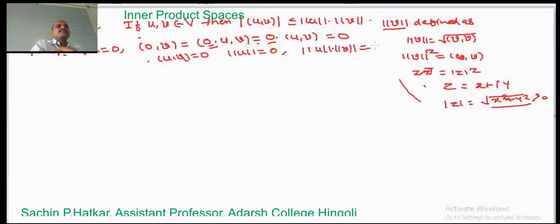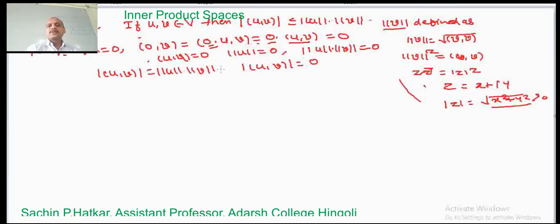Here the inner product is 0, its modulus is also 0, mod of 0 is equal to 0, so that mod of u comma v is equal to norm of u into norm of v. So when the first vector u is 0, we get that the theorem is true, we have equality.